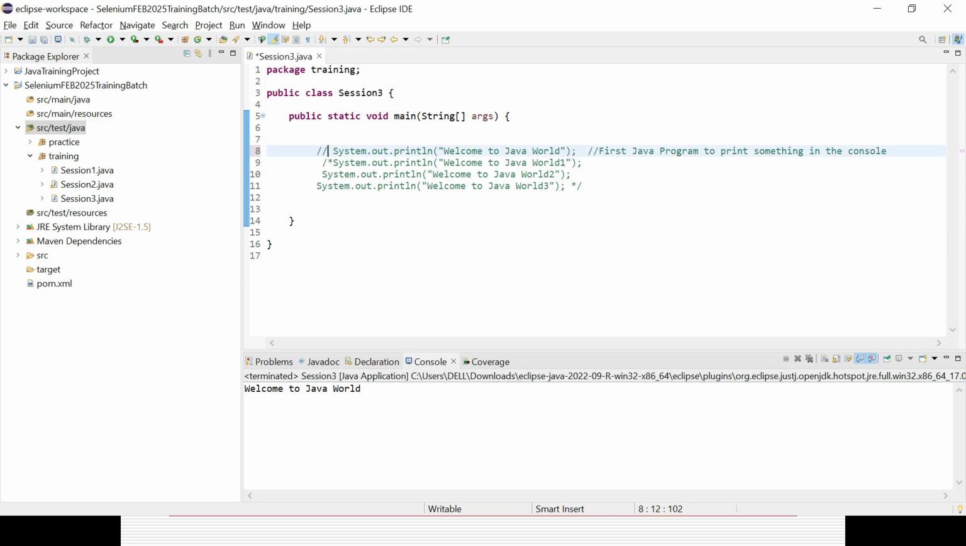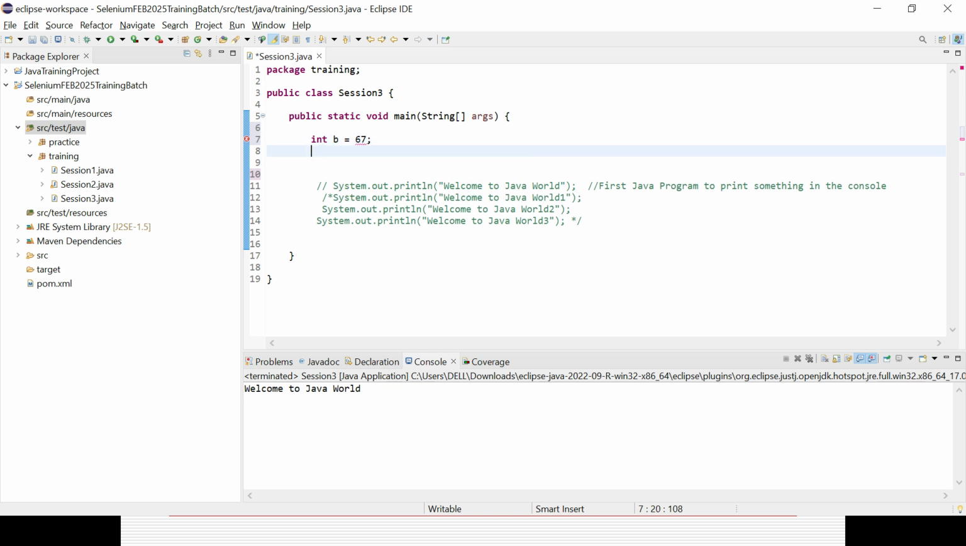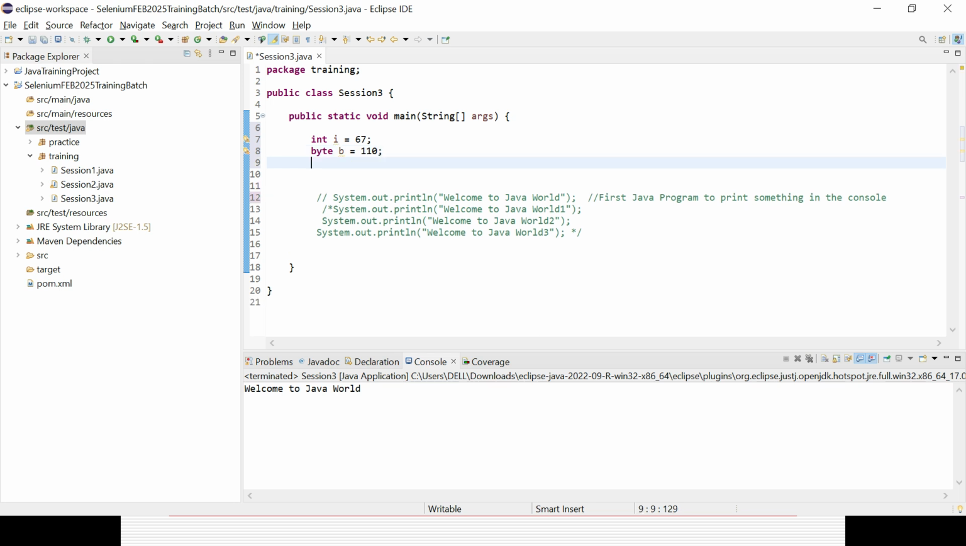So let's declare some data types. How do you need to declare? You need to follow a process. Say I want to declare an integer I equal to 67. Then a byte, say B equal to 110. Then I can use a character C equal to, within single quotes, something from A to Z, like D.